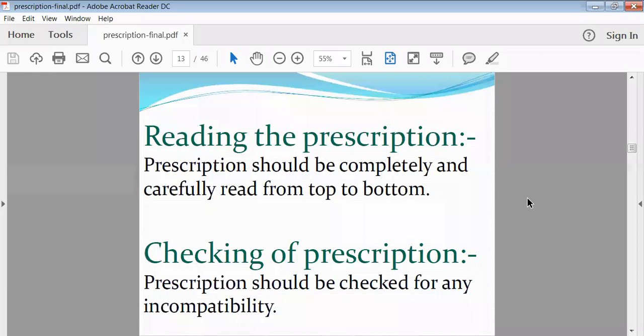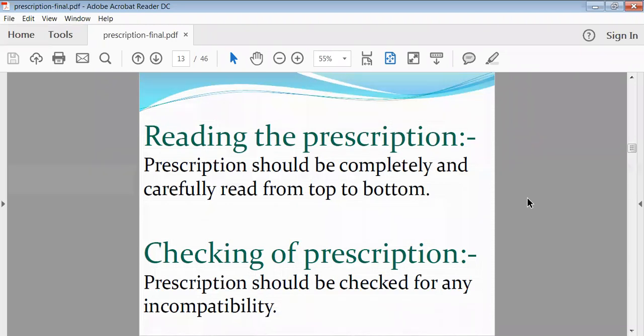So it is important to know which drug has been prescribed by the physician. Until he gets an idea about the exact name of the drug, we cannot give the drug to the patient.